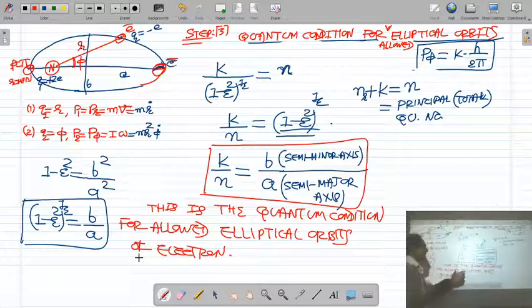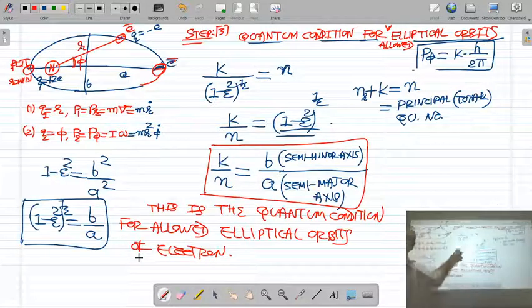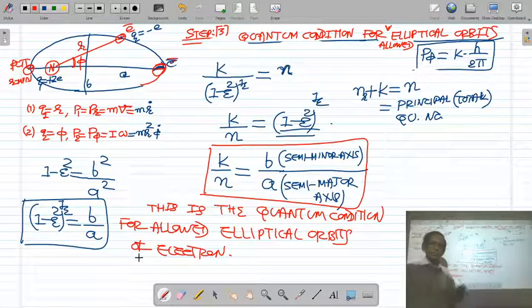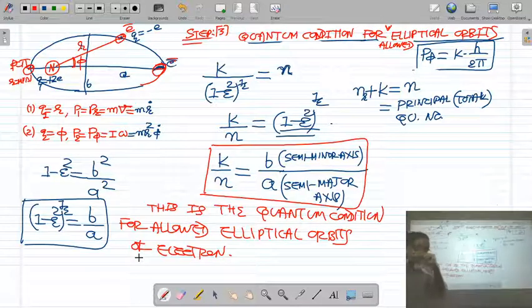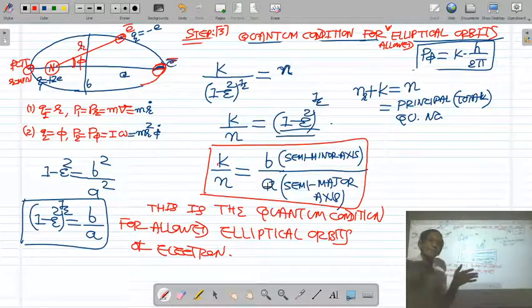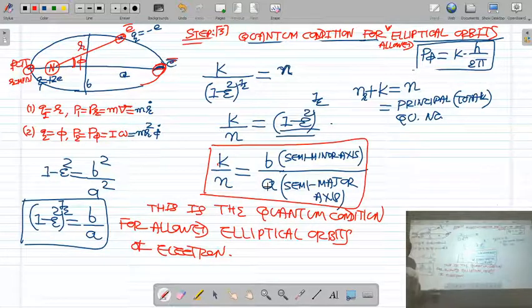So what this condition says: k is a number because it is an azimuthal quantum number, and n is also an integer number. So k upon n is also an integer. k is an azimuthal quantum number having values 1, 2, 3 and so on. n is a total quantum number having values 1, 2, 3 and so on. So the ratio k upon n is an integer, so the ratio b upon a must be an integer. According to the quantum condition for the allowed elliptical orbits of electron, k upon n is equal to b upon a, the electron is not allowed to move in any elliptical orbit. Just like Bohr said that electron is not allowed to move in any circular orbit.